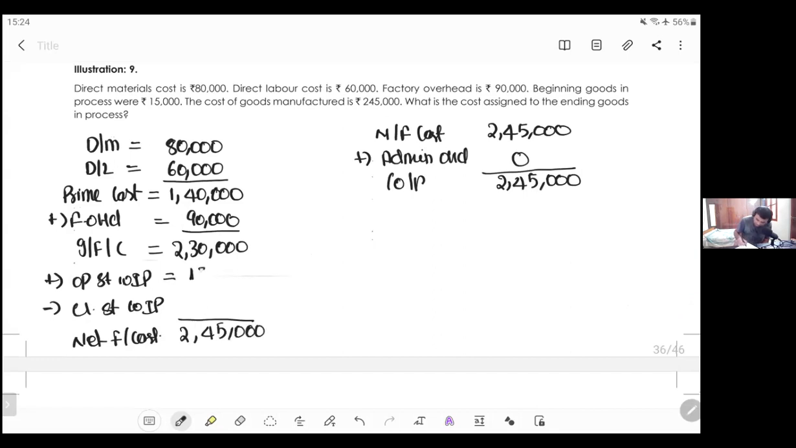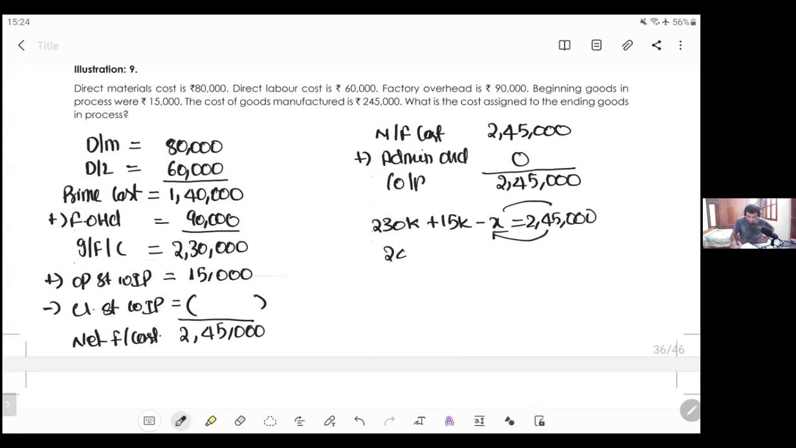Opening stock of WIP is given as 15,000. Closing stock of WIP is not given in the question. So can I say 2,30,000 plus 15,000 minus X is equal to 2,45,000. Let's send 2,45,000 here. 2,45,000 minus 2,45,000 is equal to X, which is a big zero. Means can I say that the cost assigned to ending process is 0?